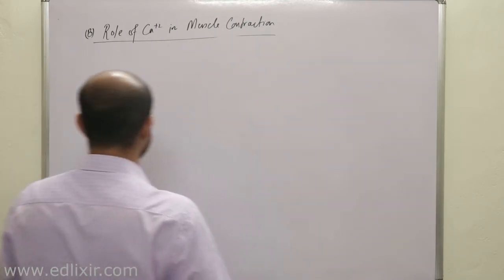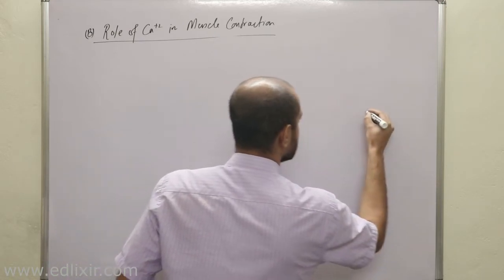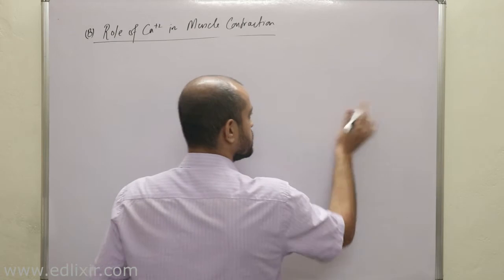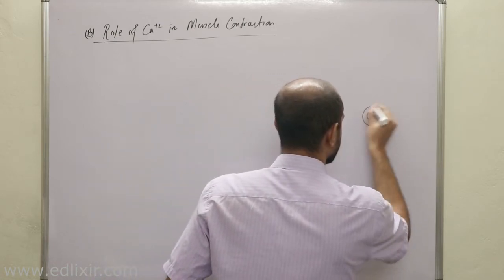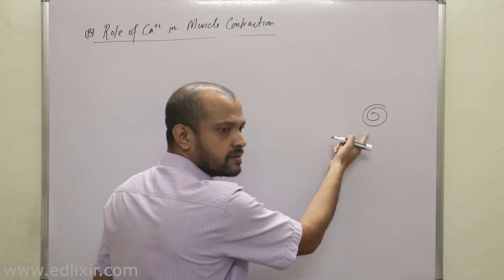Now listen. Suppose this is nothing but the dense bodies.